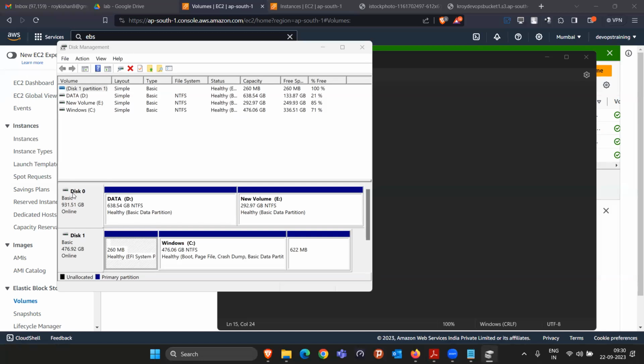Now take an example: in a 16 GB pen drive, I formatted it and then again I added a 4 GB file. Now 12 GB is free storage, right? So if you want to recover, you can recover the data of the remaining 12 GB. You cannot recover the data of the entire 16 GB. Why? Because the 4 GB storage you added again got rewritten. Rewritten means previous data got overwritten with the new data. So that data is lost and cannot be recovered. But whatever empty space is there, that 12 GB of data can still be recovered by using some software.